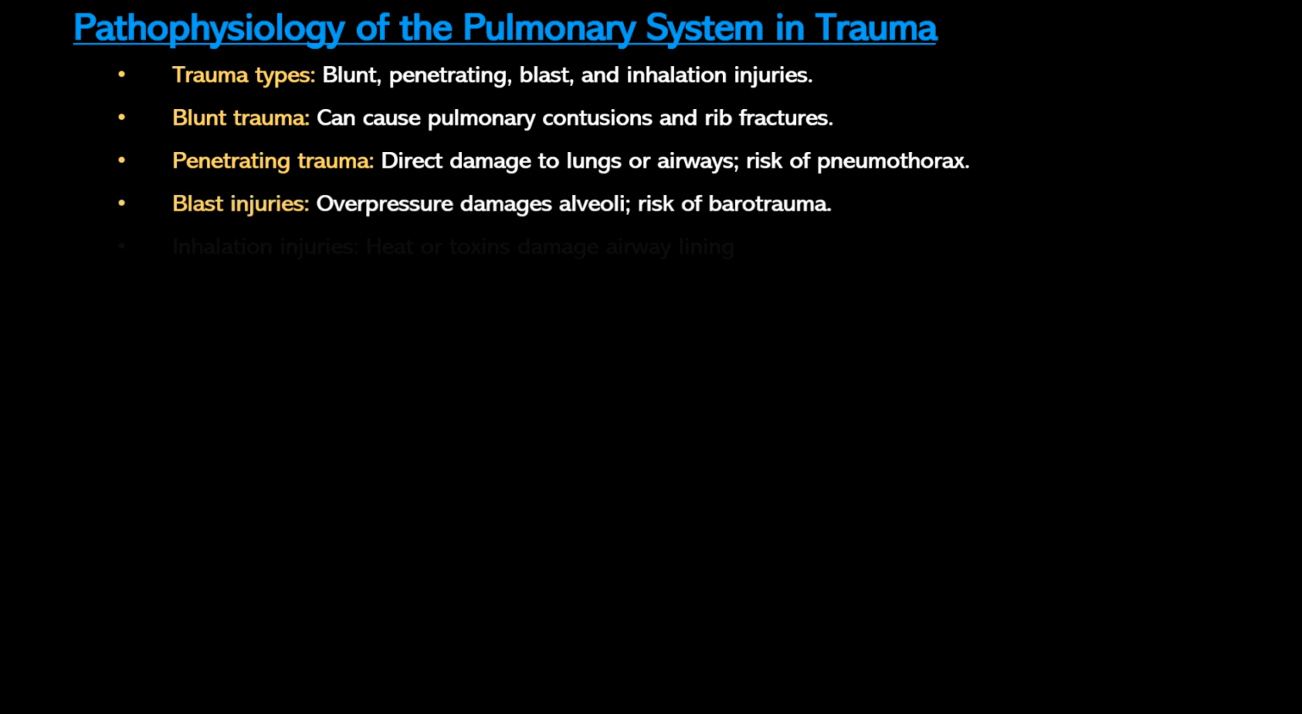Blast injuries caused by explosions result from sudden overpressure waves that damage alveoli and small airways, leading to barotrauma and pulmonary hemorrhage. Inhalation injuries, such as those caused by heat, smoke, or toxic chemicals, damage the airway lining and alveoli, leading to edema, inflammation, and impaired oxygen exchange. Each of these injuries has unique effects on the pulmonary system, and we'll take a look at them in detail coming up next.